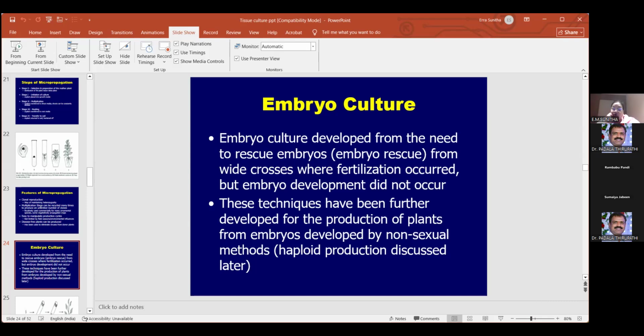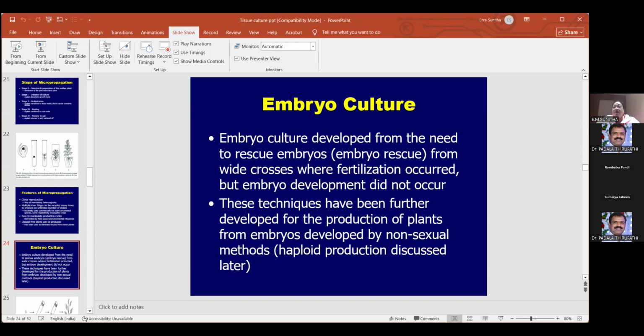How do I explain this, you have polyploidy. In polyploidy, you have two different ploidies or two distantly related plants. You do the crossing of distantly related plants. After doing the crossing, you will get an embryo, but it may not grow into a plant. So in such cases, after the fertilization when the embryo is formed, you rescue that embryo, take it and put it in tissue culture conditions.